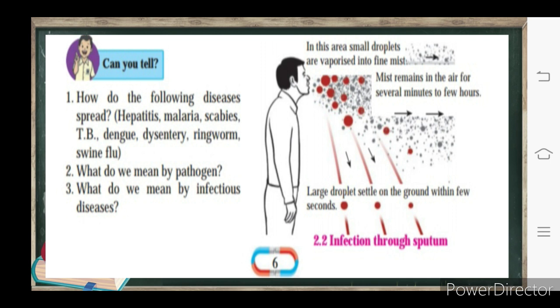Now in this picture, when the person speaks or talks, small particles called droplets are vaporized into the air. These droplets remain in the air for several minutes to a few hours. Large droplets settle on the ground within a few seconds. When a healthy person comes in contact with that area, that person also gets affected.